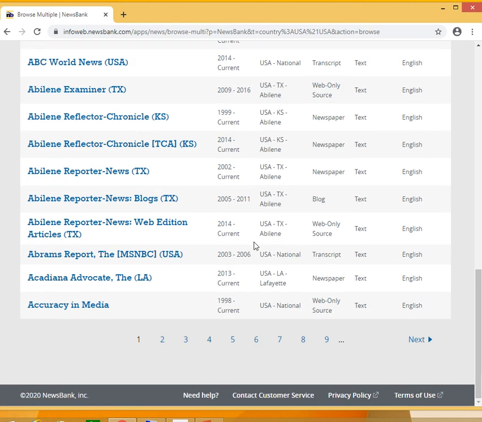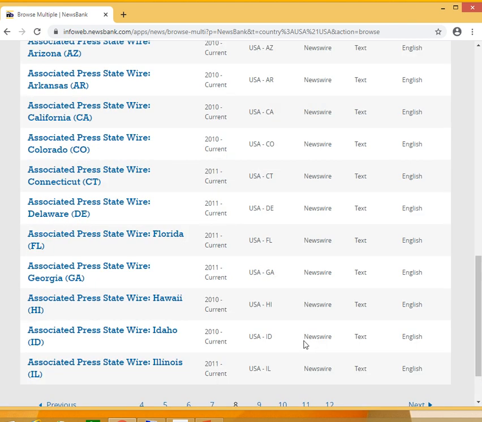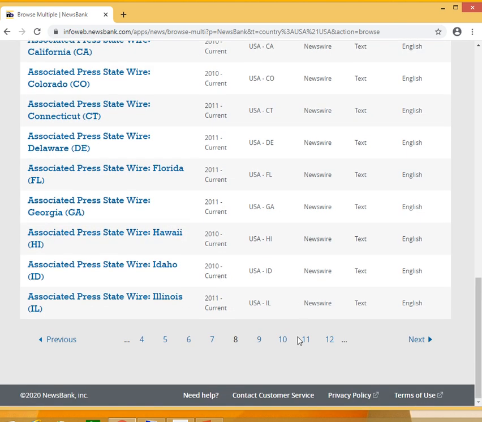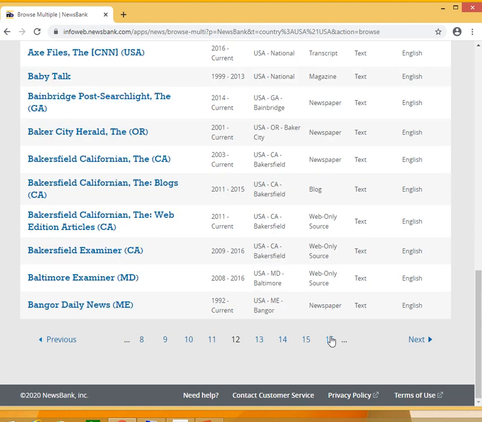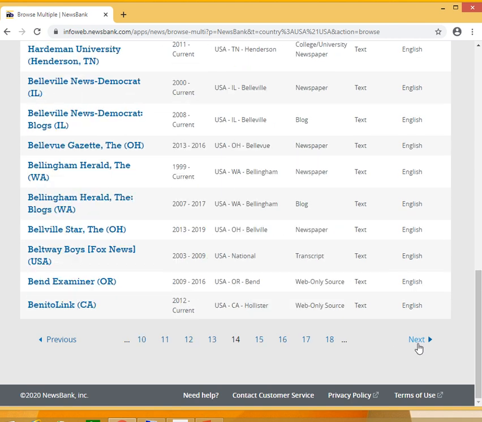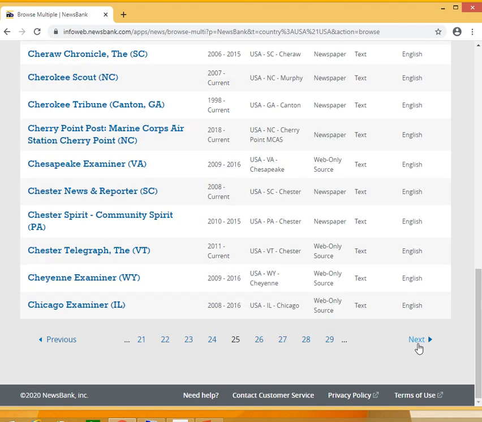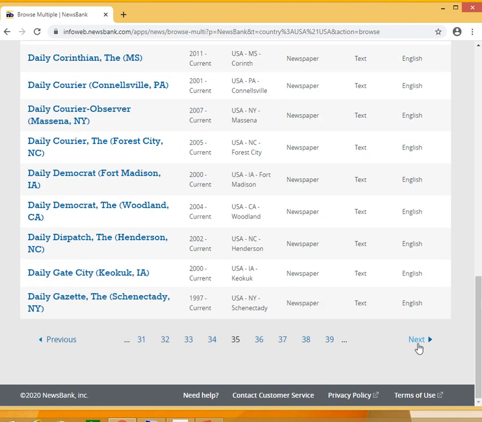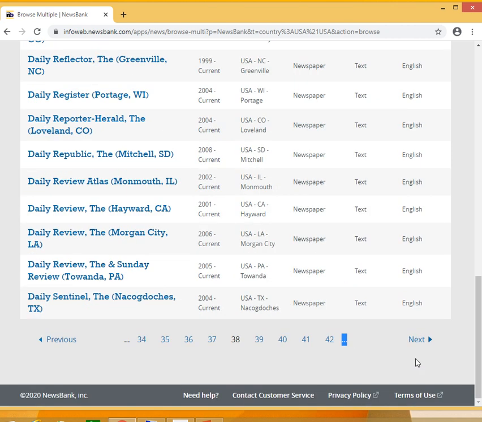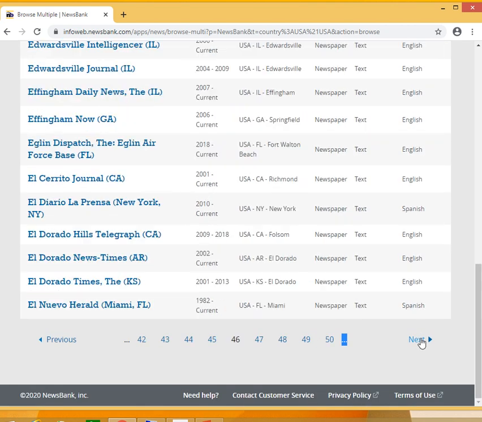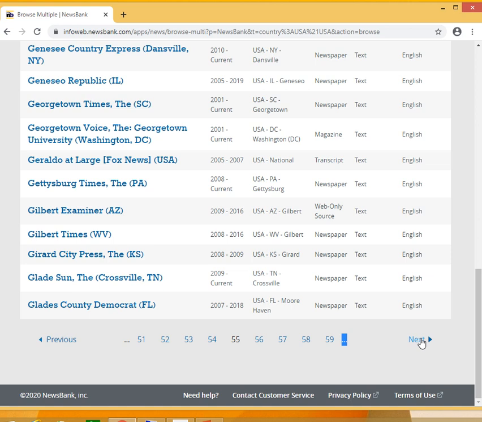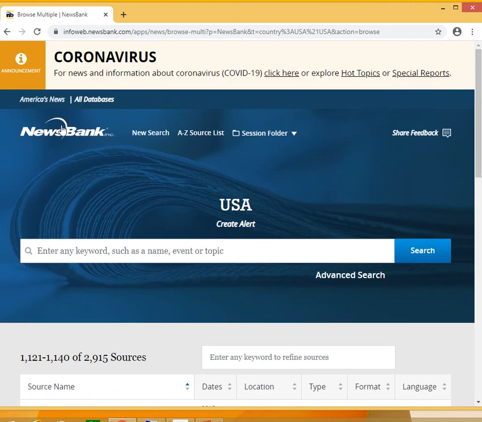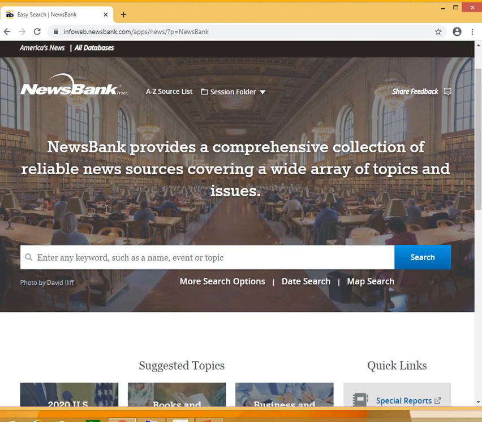So if you wanted to, depending on your hometown, read about your hometown from afar, you could do that even. And as you can see, I'm jumping around here, but I went to page 8 and we're still in A's. So there's a lot of different titles that we have access to in here to utilize to read your paper. So you just really need your library card to get into this. And you can just read all the news you could ever want.